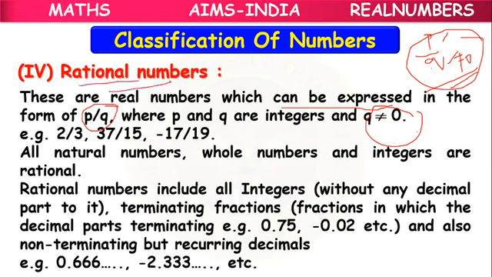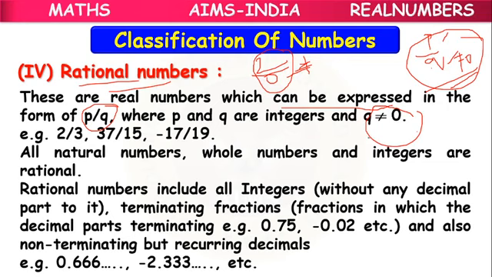The numbers which can be written in the form of p by q. But what is the condition? p and q should be integers, and one more main condition is there, q is not equal to 0. The denominator should never be equal to 0, because if we keep 0 in the denominator place, that number doesn't exist. It is impossible.